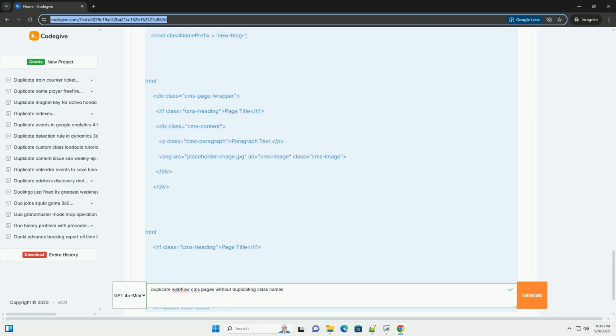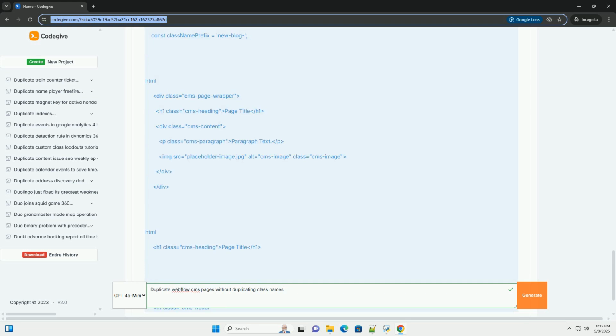Add a target location. Decide where in the new CMS item you will insert the cloned content. Typically, you'll create a designated div element within the new CMS item's page specifically for holding the duplicated content. Give this container an ID, like duplicate target. Embed code element. In the new CMS item's template, add an embed element within the section for custom code. This is where you'll place the JavaScript code that does the duplication and class name replacement. You can also add it to the project settings custom code footer code and check the wrap in script tags.